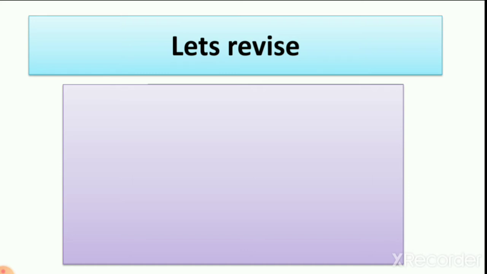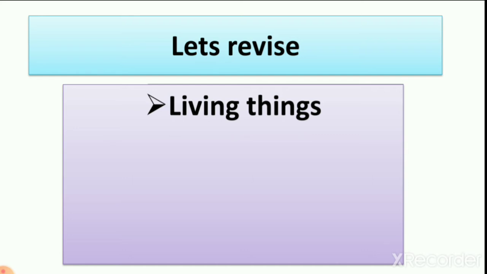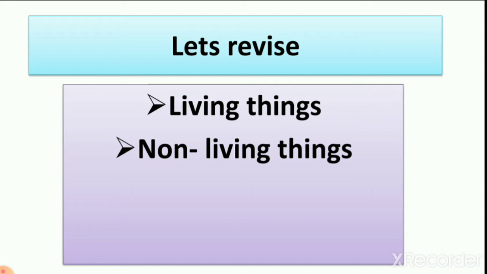We learn about living things: things that can move, that can breathe, that can eat, that can drink, all are living things. Then we learn about non-living things, which are opposite to living things. All these things we learn in lesson number 2, living and non-living things.